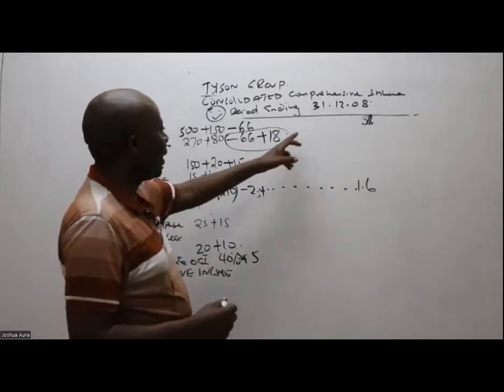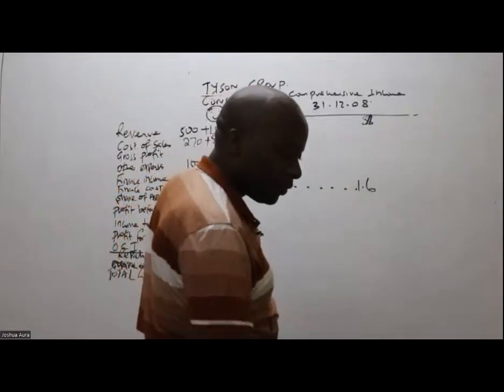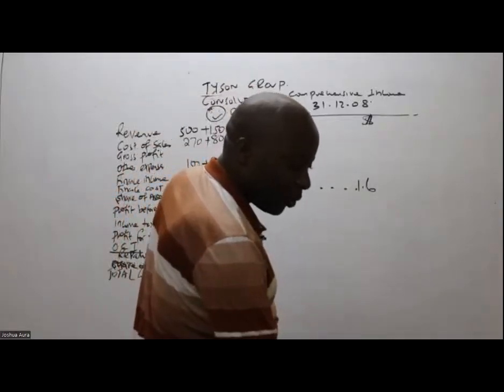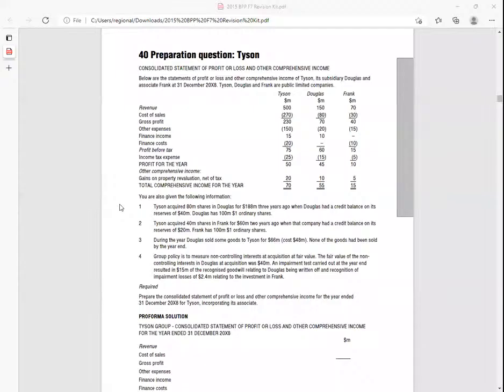So they're giving me figures here. They're telling me consolidated revenue. Why not 40% of 4? Good question. Why not 40% of 4? They're telling us Douglas being written off and recognition of impairment losses of 2.4 million relating to the investment in Frank.